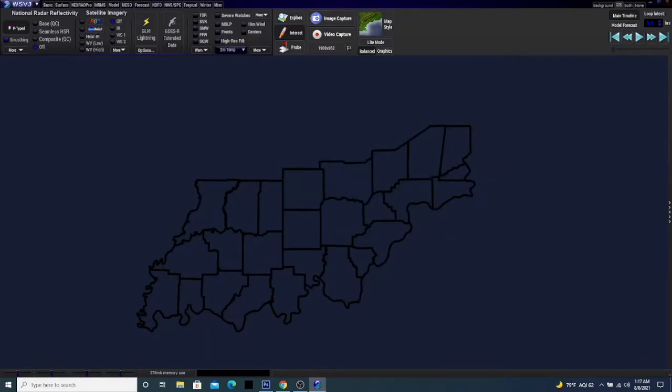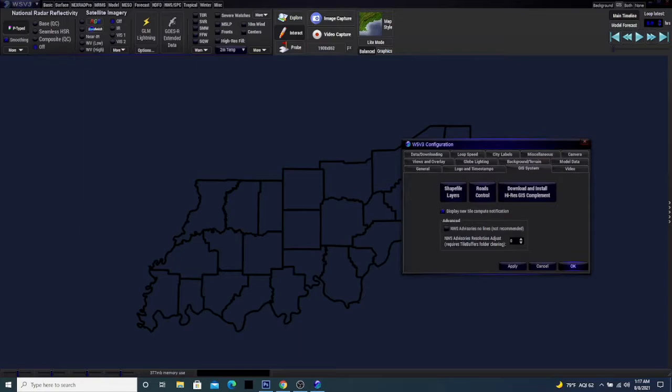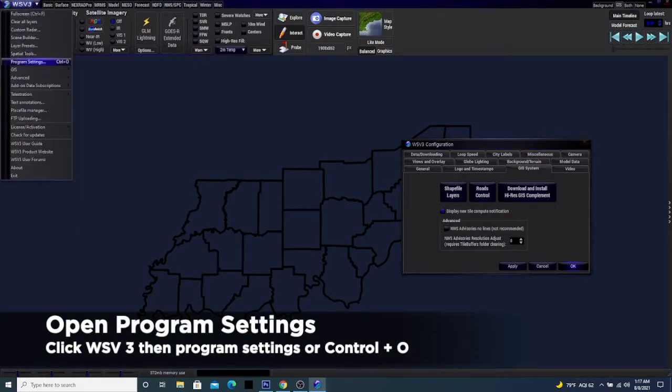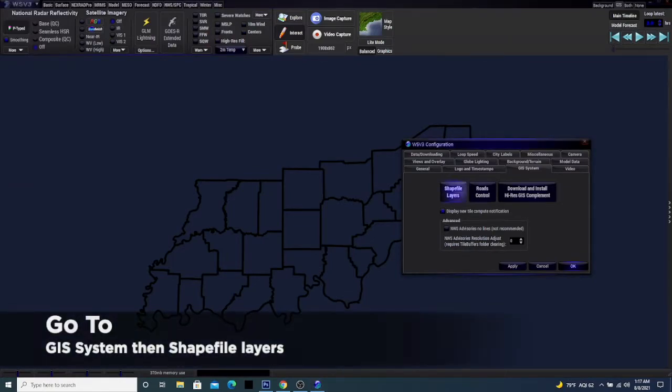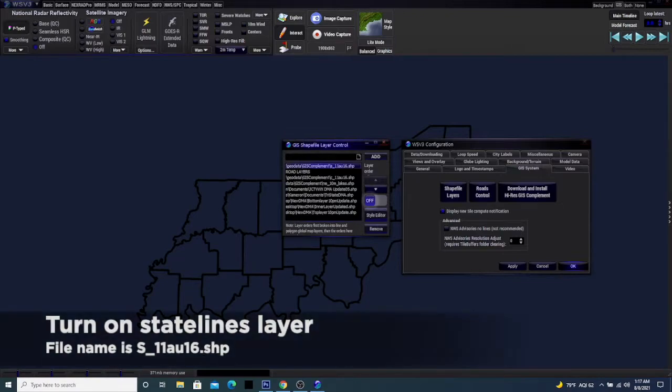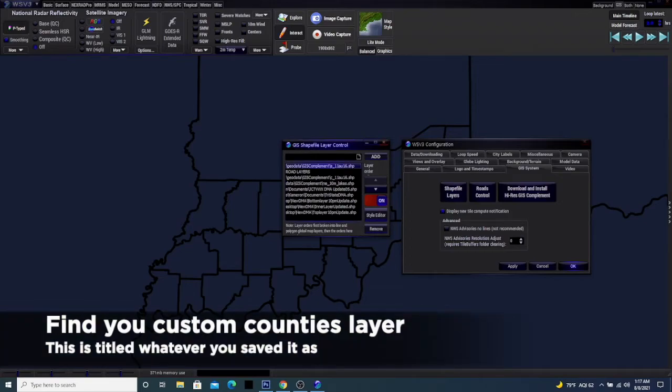And then save that. Now we want to get just the state lines, so we're going to go back into the WSV3 configuration. You could go up to the top left and hit program settings, or you can just do Control O. Then we'll go back to GIS system and then shape file layers. Now we want to turn back on that state lines file, which again was S_11 AU16.shp.